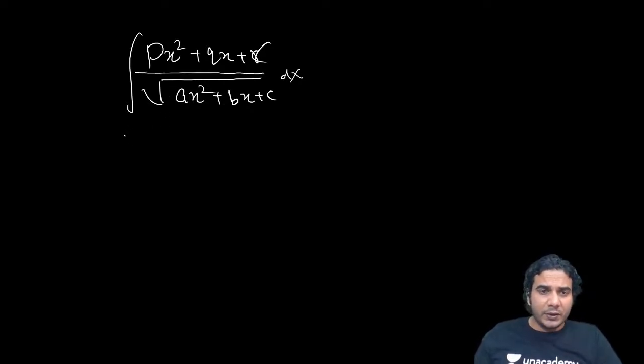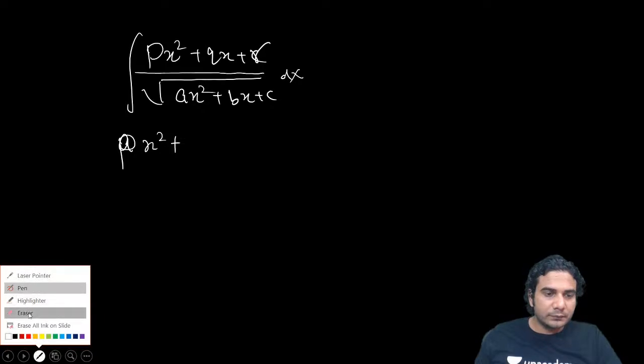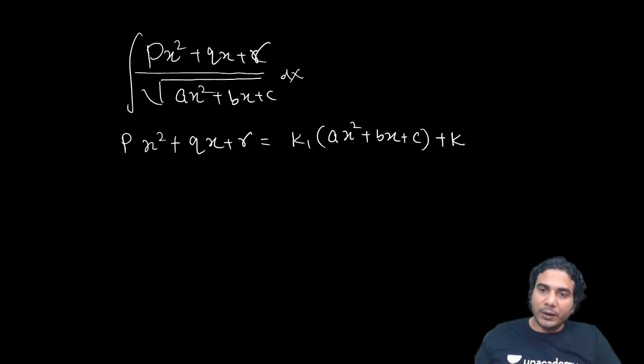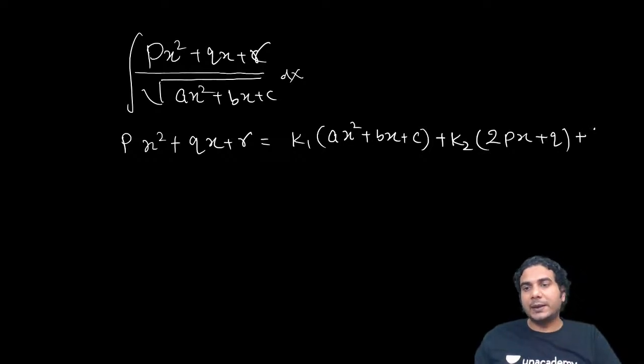Nothing new in this. You just need to express the quadratic in the numerator, which is px square plus qx plus r, as k1 times this quadratic in the denominator, that is ax square plus bx plus c, plus k2 times the derivative of the denominator, which is 2ax plus b, plus k3, alright. In this way you can express it and then divide, so you'll get 3 integrations, alright.